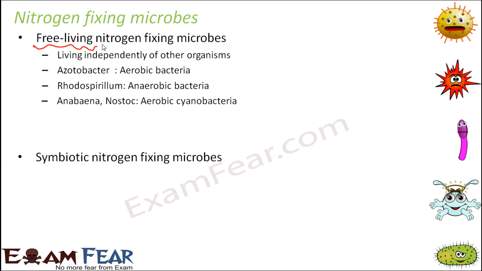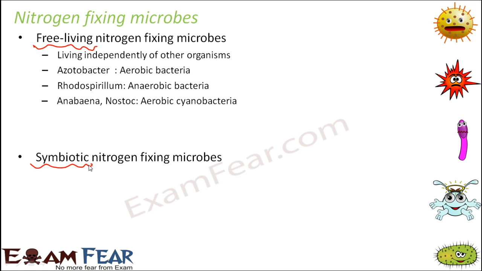The other category of nitrogen fixing microbes are the symbiotic nitrogen fixing microbes. Now what do we mean by symbiotic? A symbiotic relationship refers to a type of relationship where two organisms live together such that both of them get mutually benefited. So let's say there are two organisms living together. The first organism is benefited from the second organism, and the second organism is also benefited from the first organism. That kind of relationship is called symbiosis.